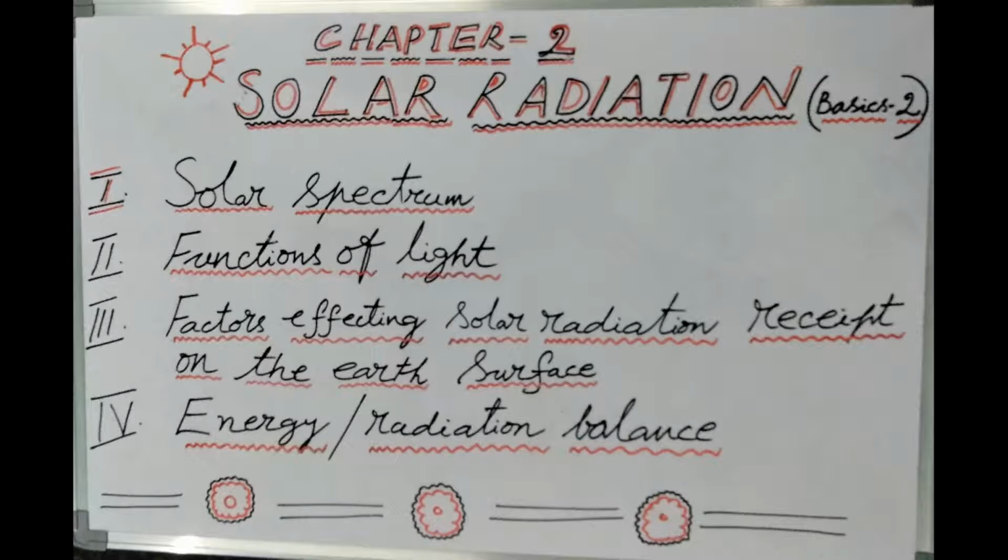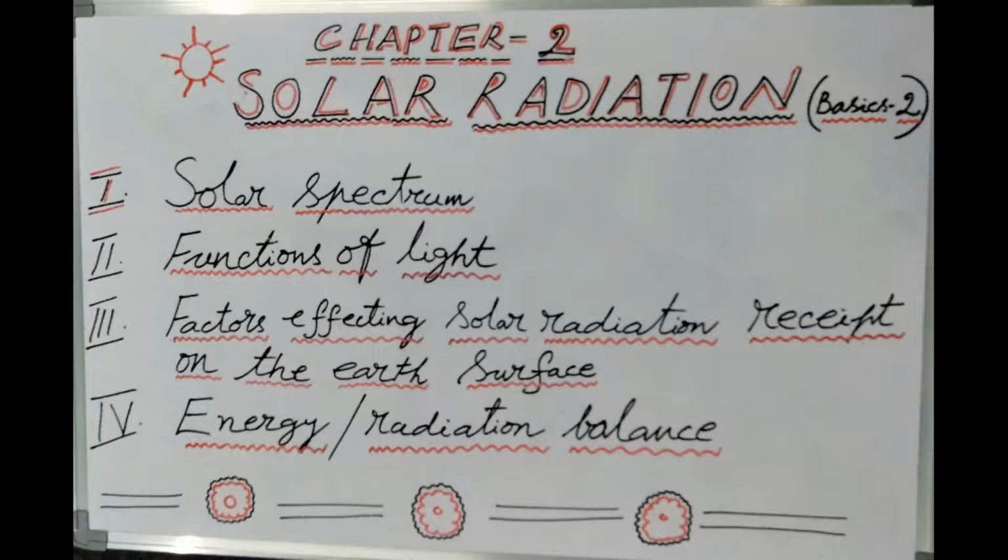The reason is that the energy received is inversely proportional to the square of the solar distance, approximately 150 million kilometers. So, the solar output plays an important role as one of the astronomical factors affecting the solar radiation received on the earth surface.